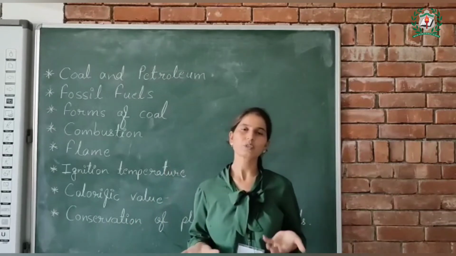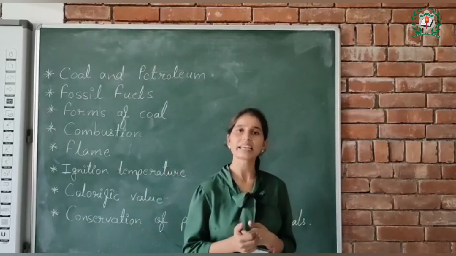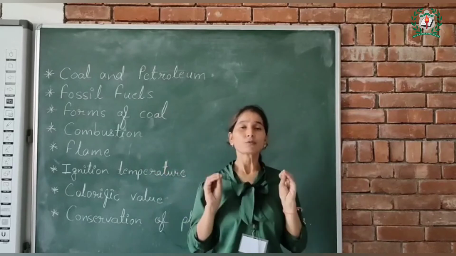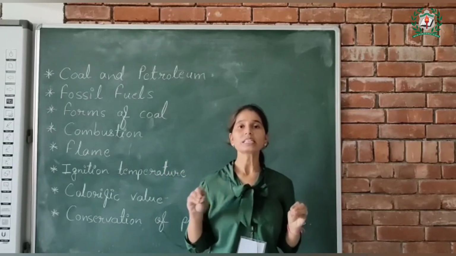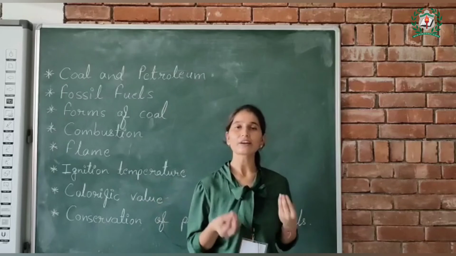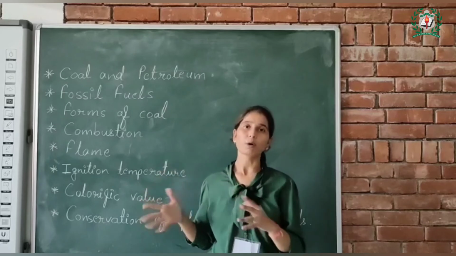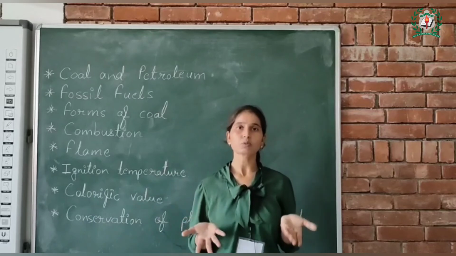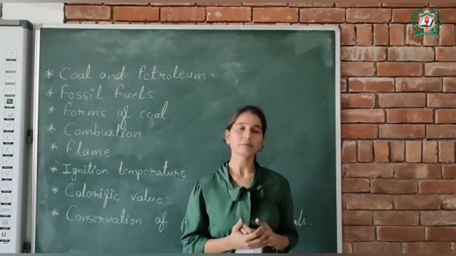And one more thing which we can do to save our environment is we should not waste paper, as we know that it takes full grown trees to make 1 ton of paper. So we can say that we should not waste paper. We should reuse paper. Okay, these are some steps which we can take to save our environment.